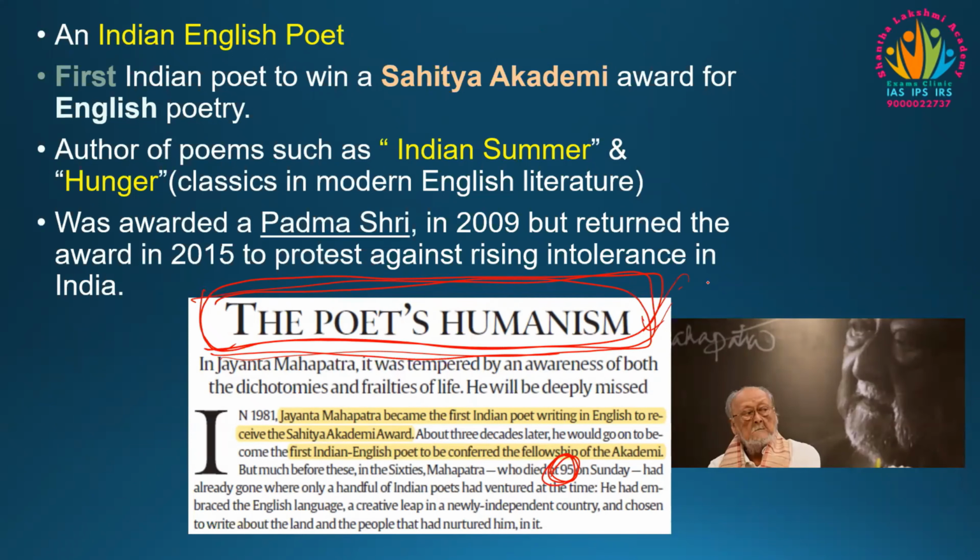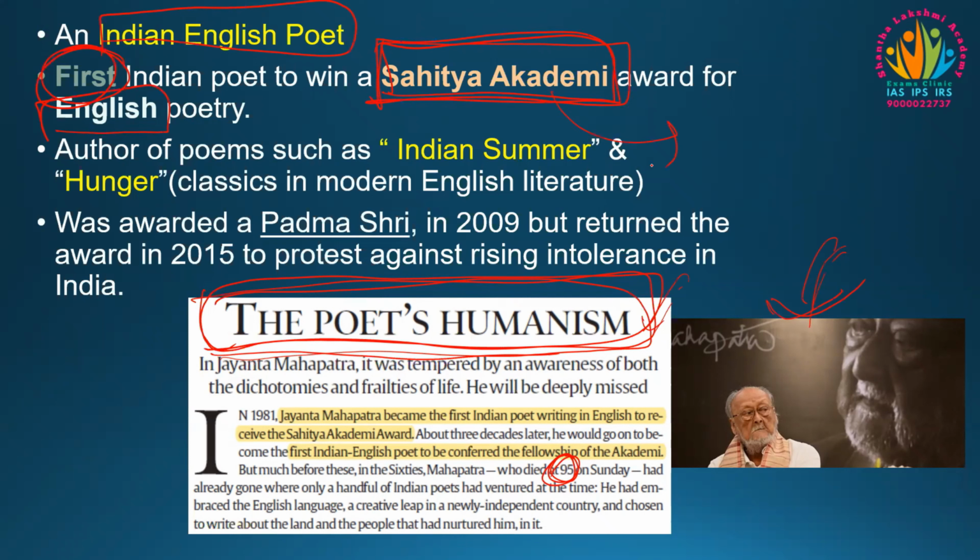Jayanta Mahapatra was an Indian English poet and the first Indian poet to win the Sahitya Akademi Award for English poetry. Remember, Sahitya Akademi is in the news, and it is important to remember Jayanta Mahapatra also.